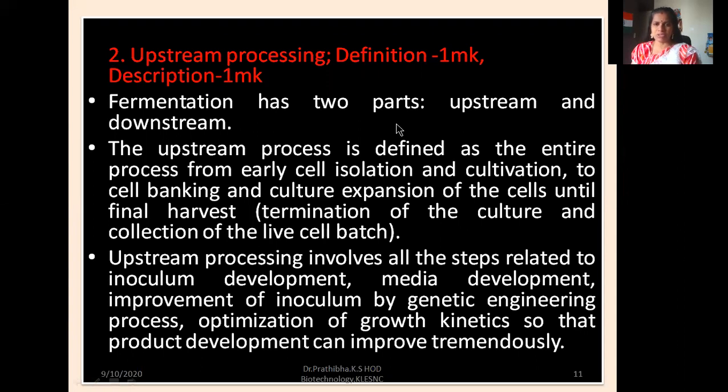So fermentation has 2 parts, that is upstream and downstream. The upstream process is defined as the entire process from early cell isolation and cultivation to cell banking and culture expansion of the cells until final harvest, that is termination of the culture and collection of the live cell batch. Upstream processing involves all the steps related to inoculum development, media development, improvement of inoculum by genetic engineering process, optimization of growth kinetics, so that product development can improve tremendously.